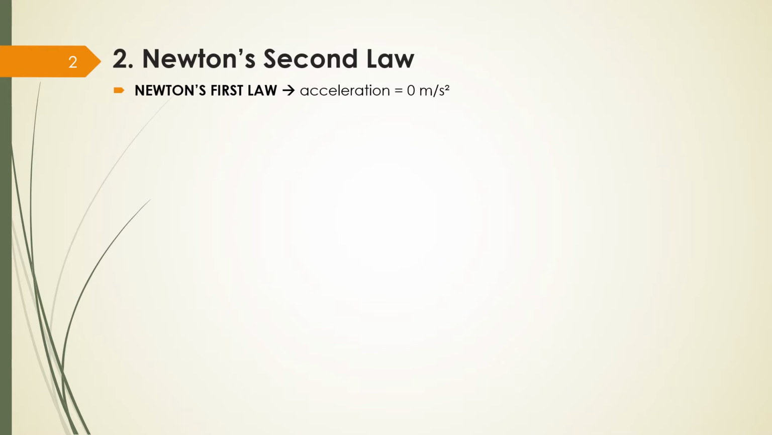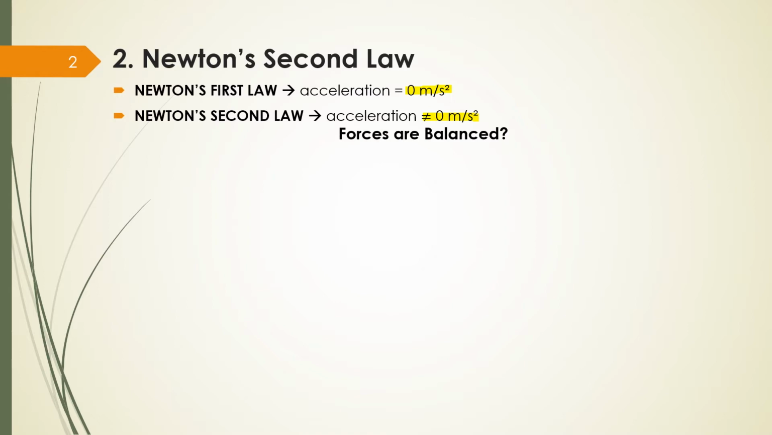Let's just remind ourselves what the first law is. In the first law, we didn't have acceleration, or my acceleration is 0 meters per second squared. Now in the second law, I have acceleration other than 0. So I have acceleration that's not 0. That's the main difference between these two laws. So the first question you need to ask is, are the forces in my problem balanced or not balanced?